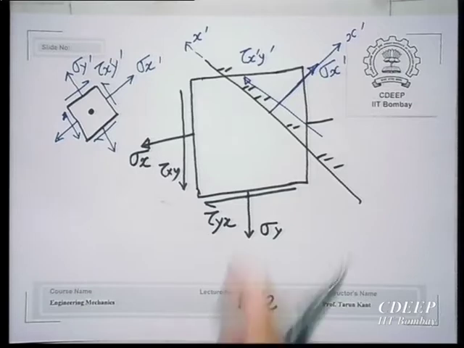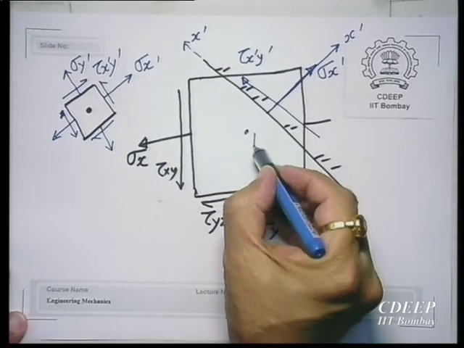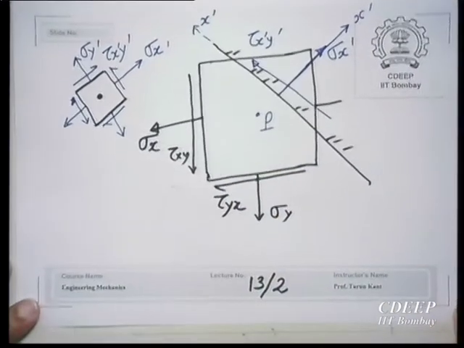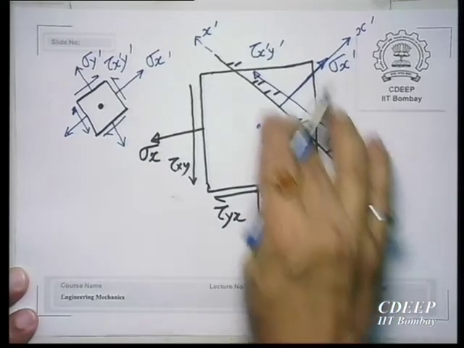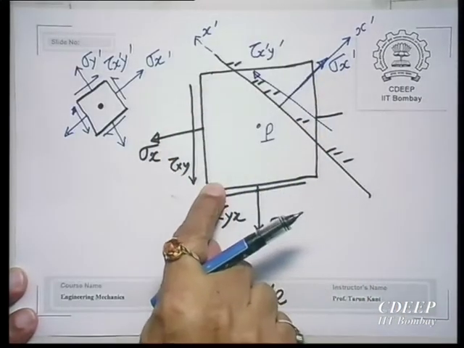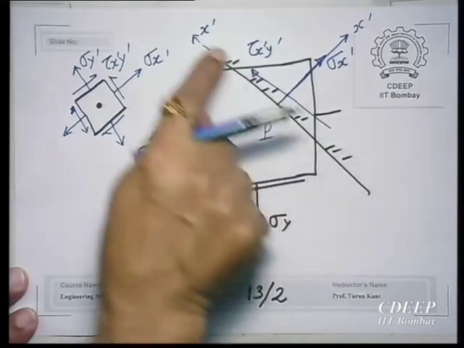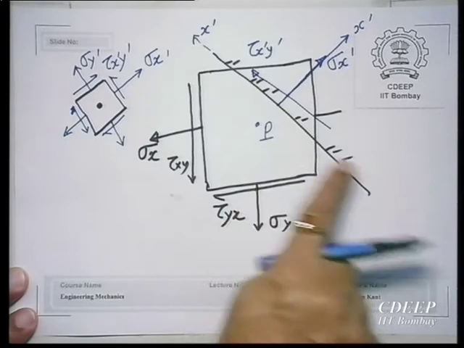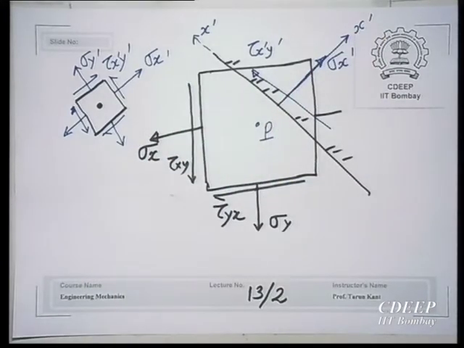So, this is the element which is now in a state of equilibrium. Point P is the same. We have cut this element. Now, we are considering equilibrium of this cut element under the action of this stress on one edge, this stress on another edge, and these stresses on the inclined edge.